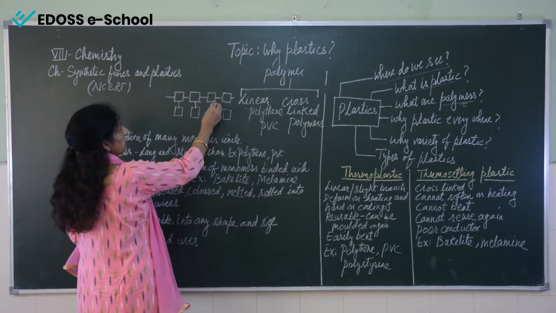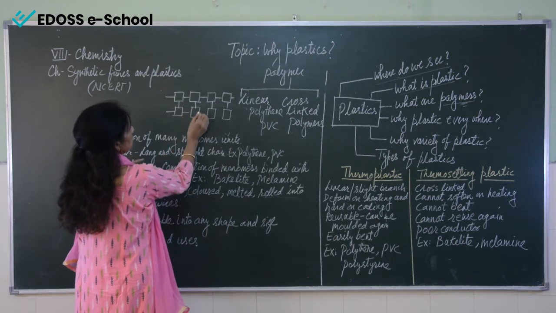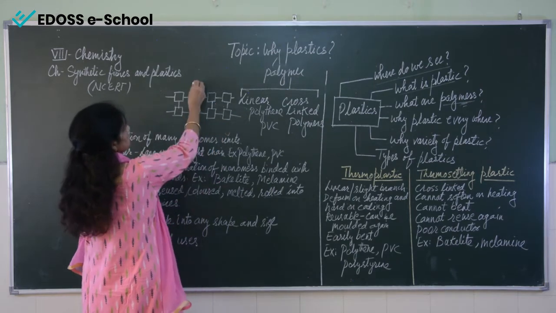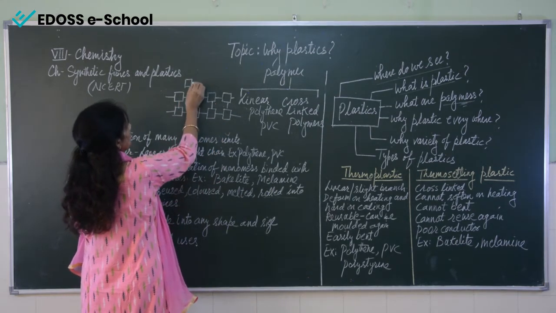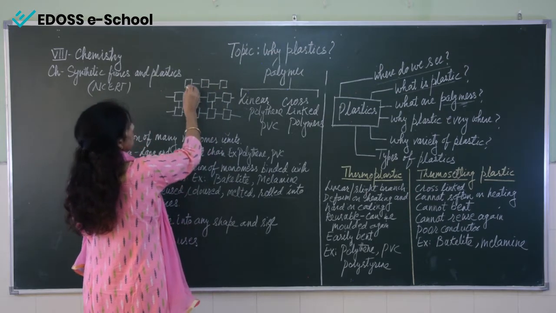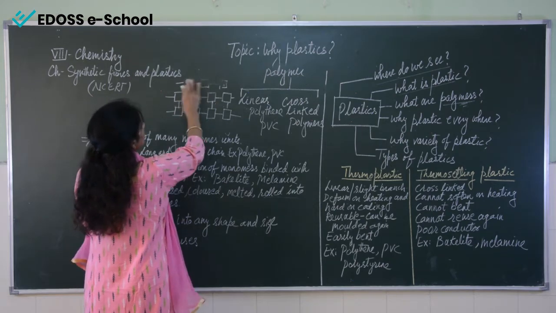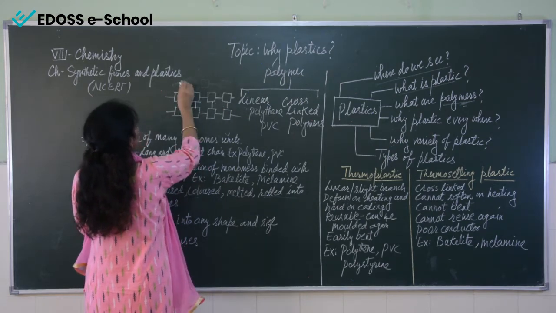Now they are joining each other with a strong covalent bond. You can see here, there is one more chain. Now they are again joining like this.